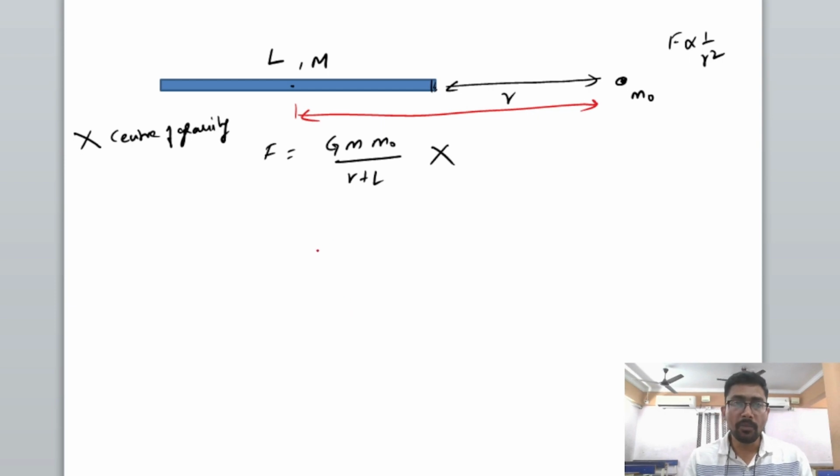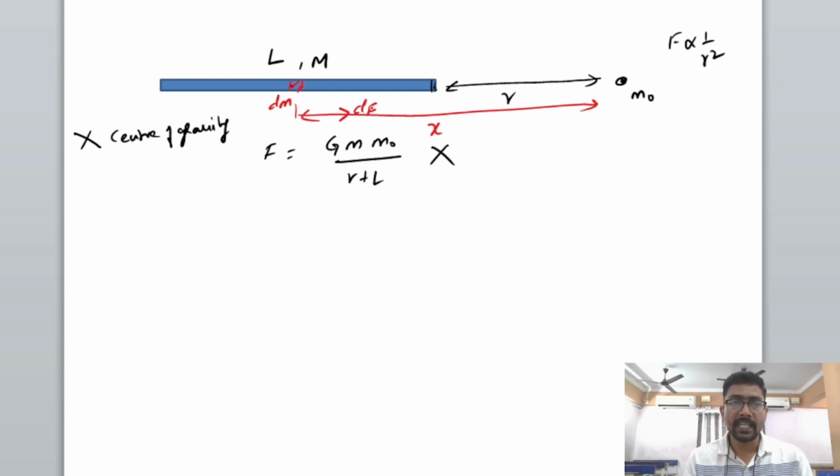So in this case, what I am going to do is, I will take a small mass dm, separated by a distance, let us say x. Now, that small mass is going to experience a small force dF.